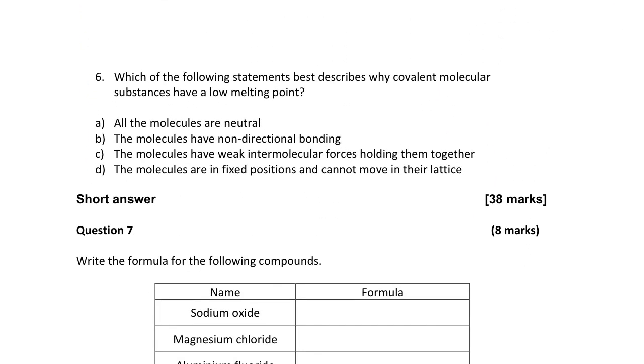Okay, which of the following statements best describes why covalent molecular substances have a low melting point? Again, low melting point, and it's a best describes question again. Melting point is about the strength of attraction between particles, so we have to work out why covalent molecular substances have weak attraction between particles, right? This is a true statement, all molecules are neutral, they have non-directional bonding, a true statement, a weak intermolecular forces, a true statement, and they're in fixed position and cannot move in the lattice, which is technically true when it's a solid. Right, which one is about the strength of attraction between particles?